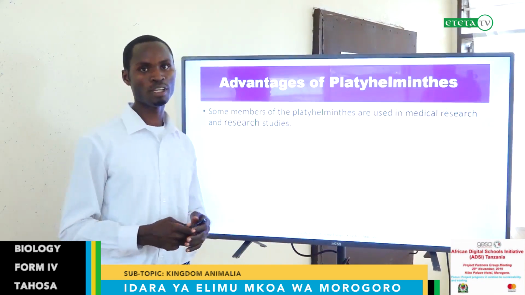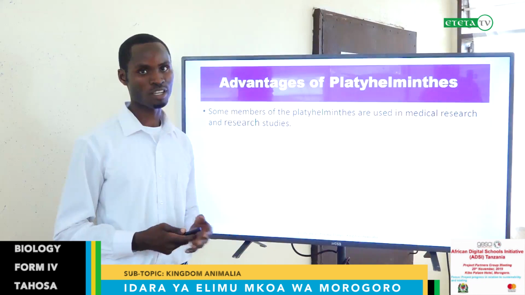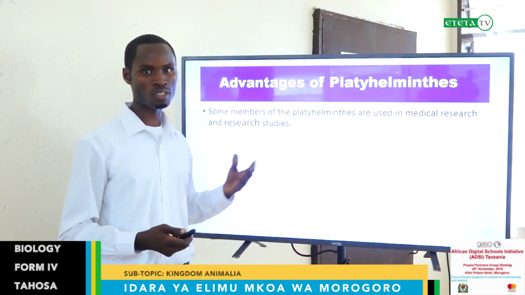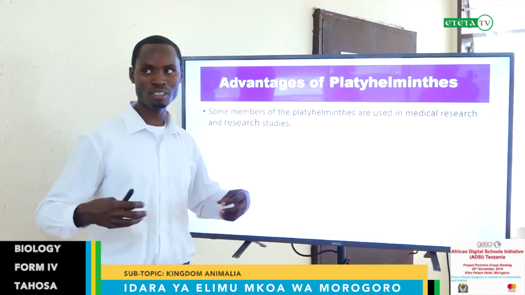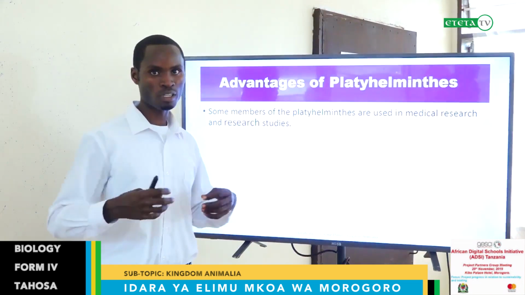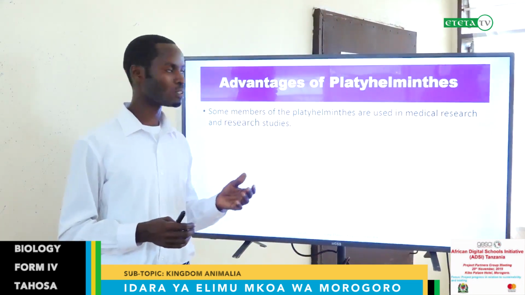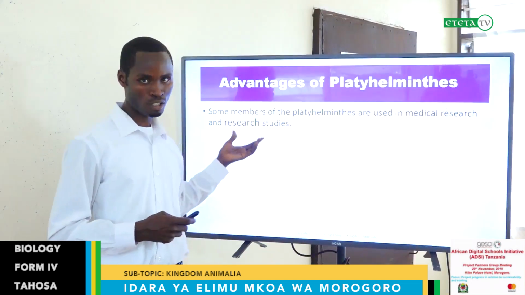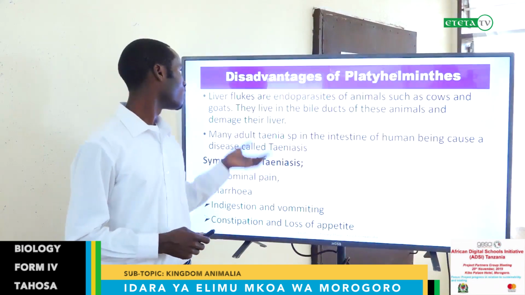We use them in our different researches and medical researches. We develop medicine for curing this, because if you feel pain, like something abnormal in your gut, you go to the hospital and someone who has done medical research can give treatment for this.